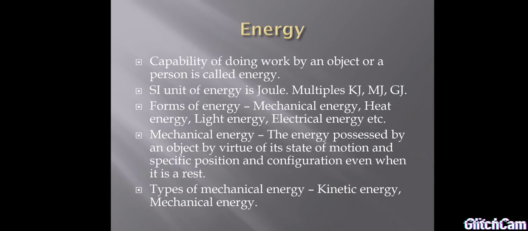Now we are going to see some of the forms of energy. There are so many forms of energy. Here some examples are given: mechanical energy, heat energy, light energy, electrical energy, etc. In this chapter we are going to discuss mechanical energy. The energy possessed by an object by virtue of its state of motion and specific position and configuration, even when it is at rest, is called mechanical energy.